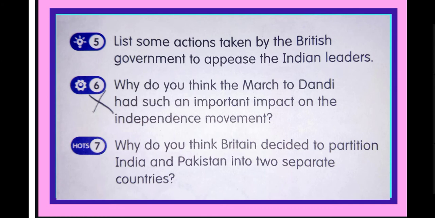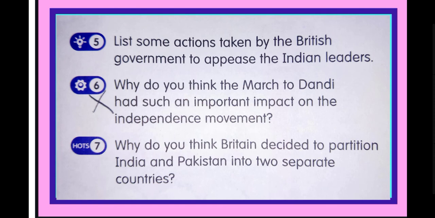They told that they will make the future constitution. Then they promised to release political prisoners in return of suspension of civil disobedience movement. They also put forward the Government of India Act and participation of Indians in World War in return of independence. These and many more things were what the British government did to appease the Indian leaders.